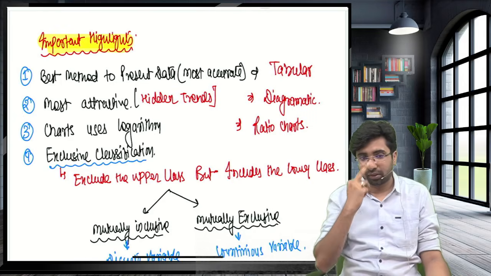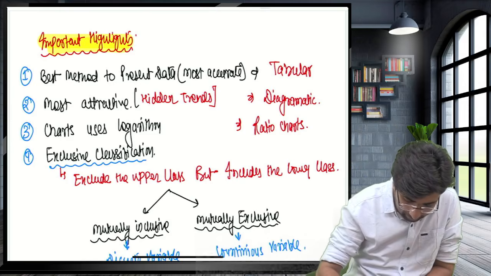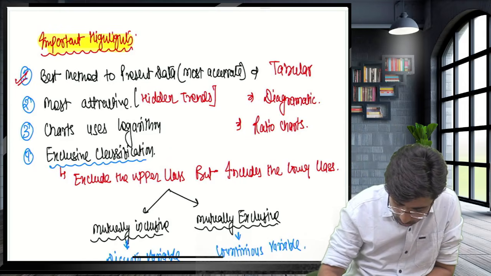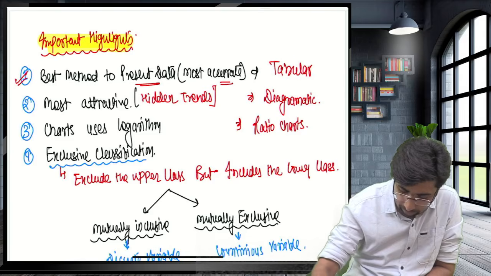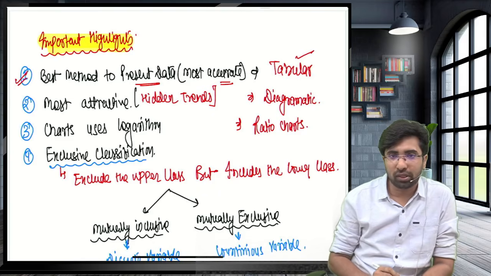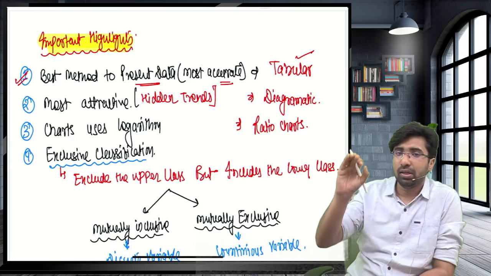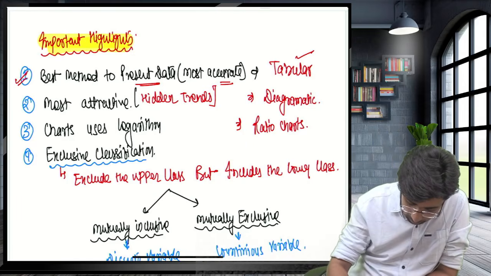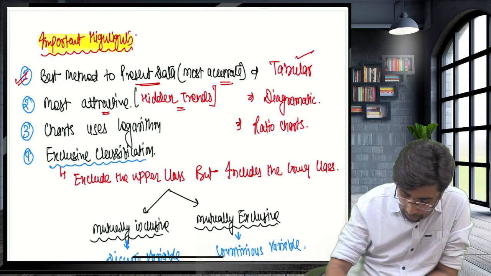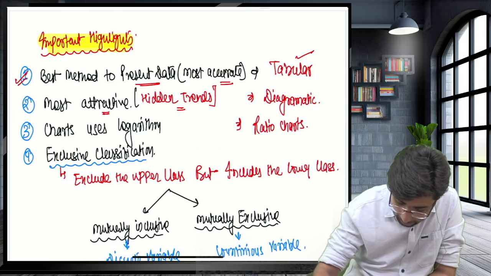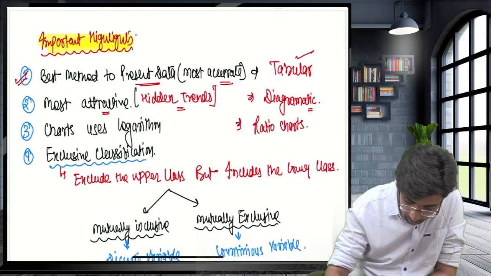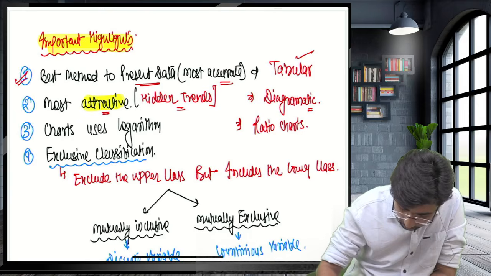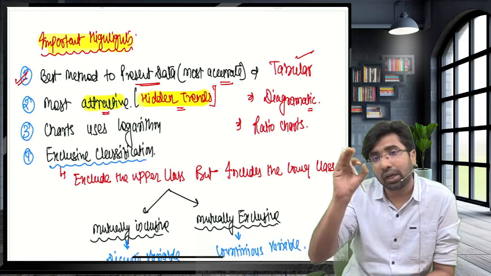Now see guys, if the question asks which is the best method to present data more accurately, tabular is the best method. Tabular presentation is the best method. If they ask for the most attractive method which shows the hidden trend, diagrammatic presentations are the most attractive because they show the hidden trend.